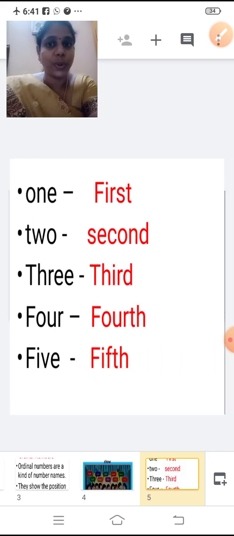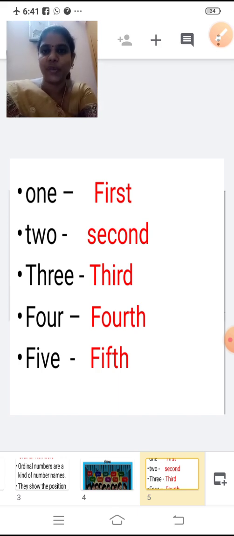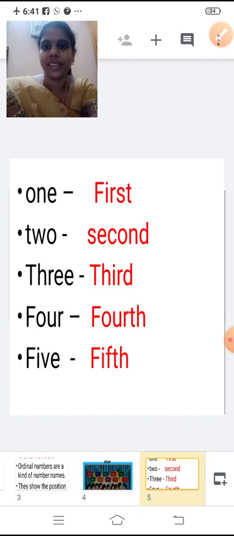1. How will you write it as an ordinal number? First. How do we have to write it? First. F I R S T. Just repeat after me, children. F I R S T. Because you know the spelling of 1.